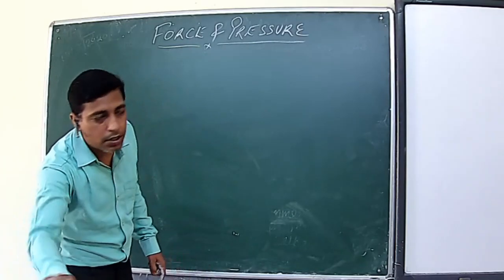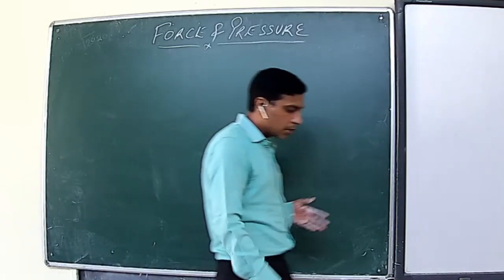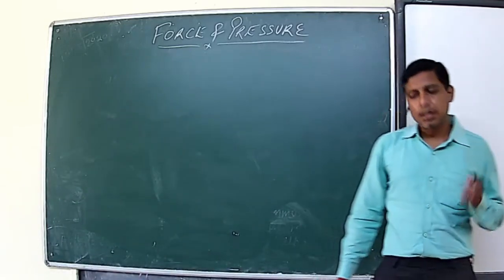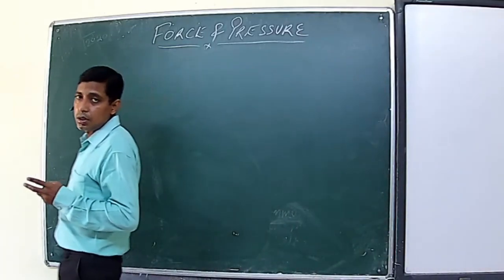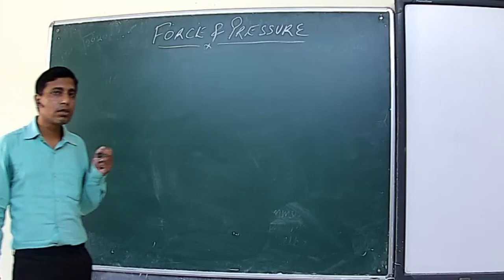Now, from this topic, from an examination point of view, we can expect two types of questions. One is a reasoning type of question based on the concept of moment of force. Second one is numerical.